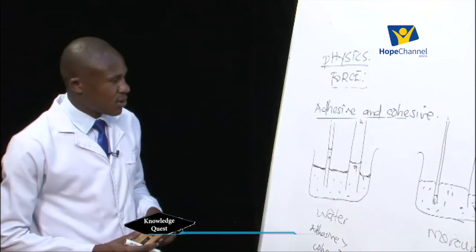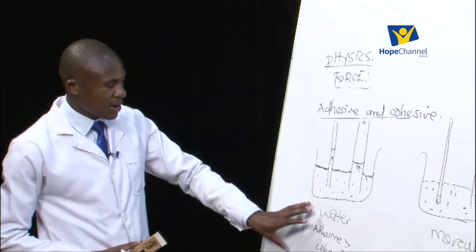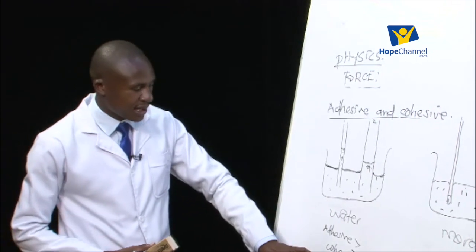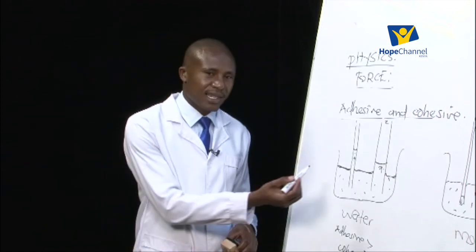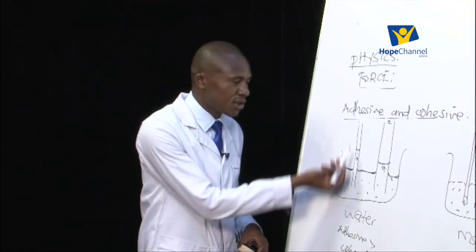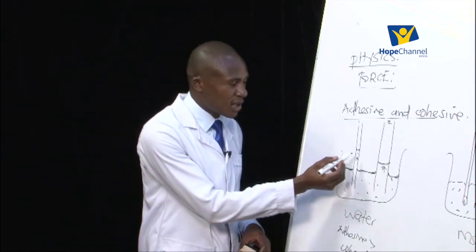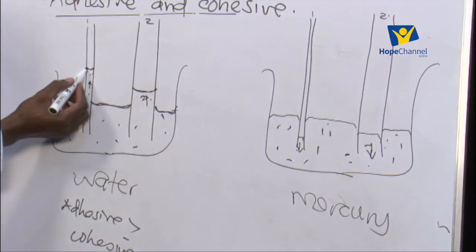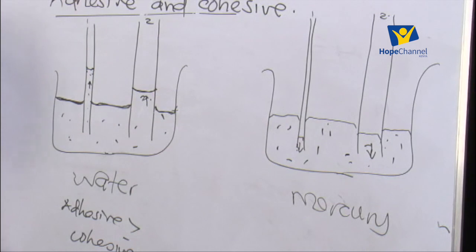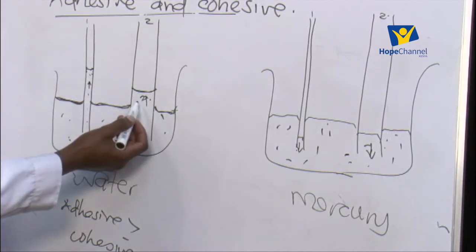Why do we have the two observations? For water we have just said that the adhesive force is greater than the cohesive force, and the adhesive forces will tend to attract the water molecules so that the molecules move up the tube. This molecule is attracted by the molecule of the glass, and so they keep moving upwards, and that is why the level is higher. The same case for that one.